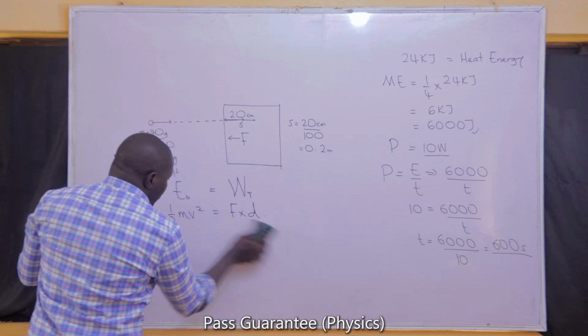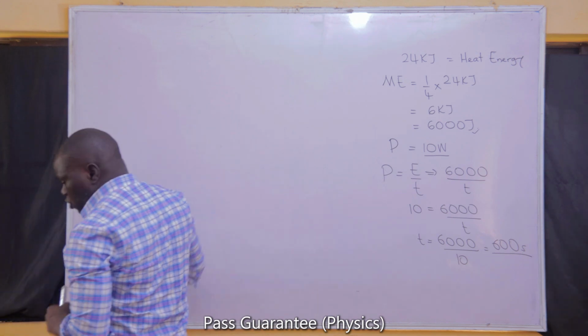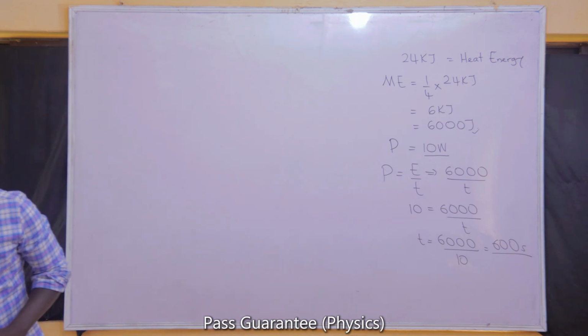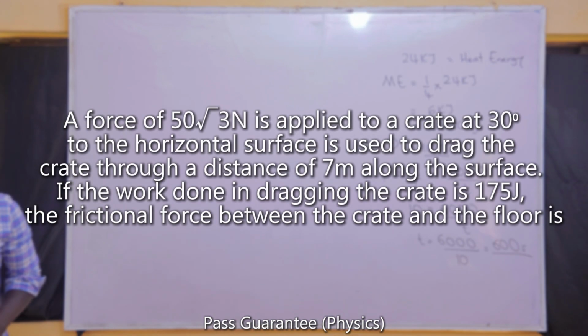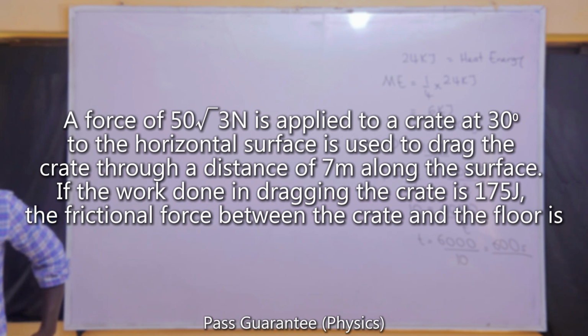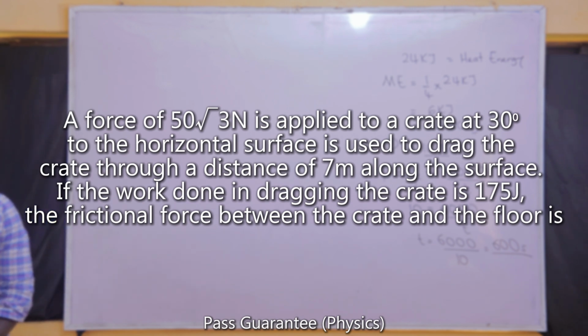Still under work, we are told that a force of 50√3 Newton is applied to a crate at 30 degrees to the horizontal surface, and it is used to drag the crate through a distance of 7 meters along the surface. If the work done in dragging the crate is 175, what is the frictional force between the crate and the floor?